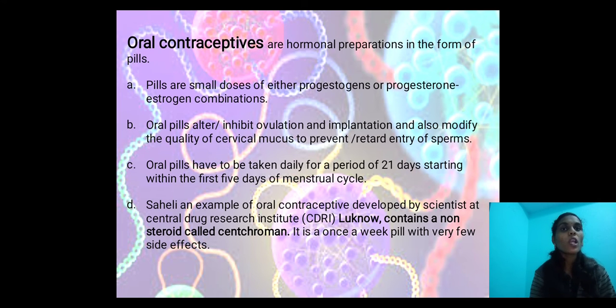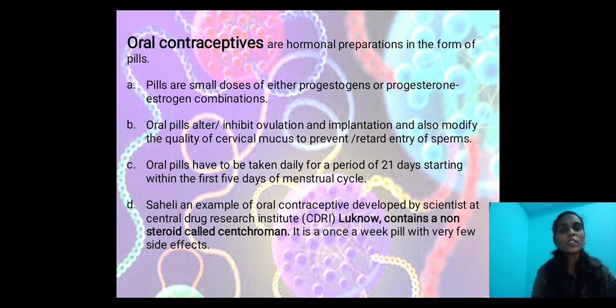Next we come to oral contraceptives. In this method we take tablets or pills orally, which are hormonal preparations in the form of pills. Pills are small doses of either progestogens or a progestogen-estrogen combination.